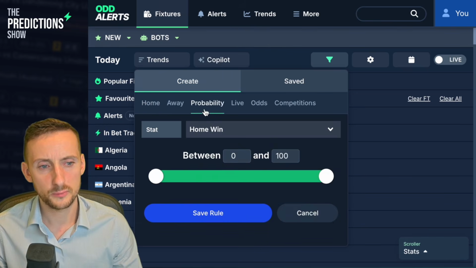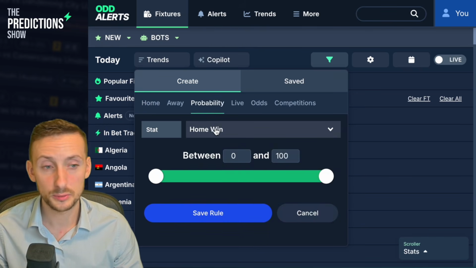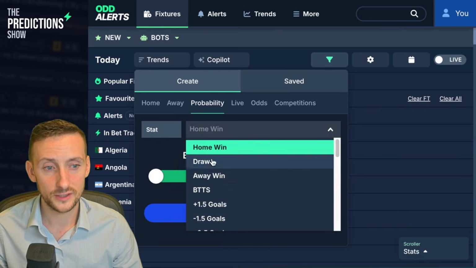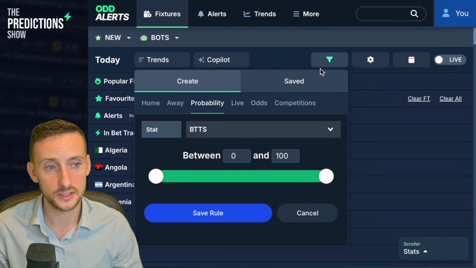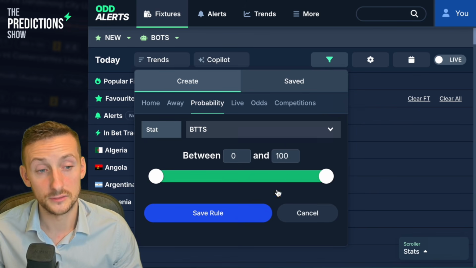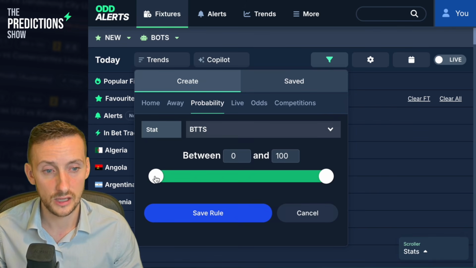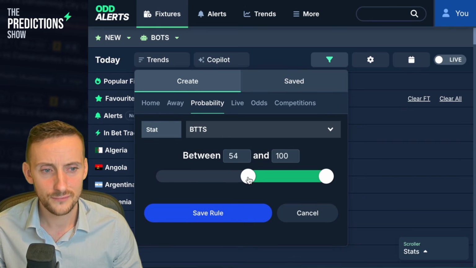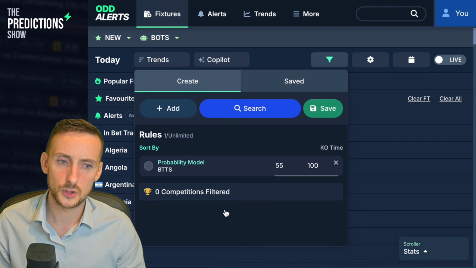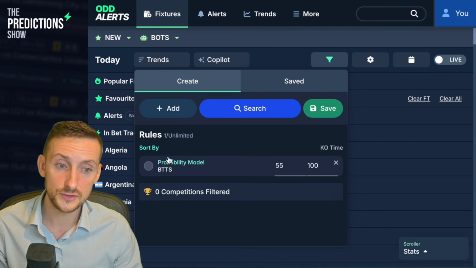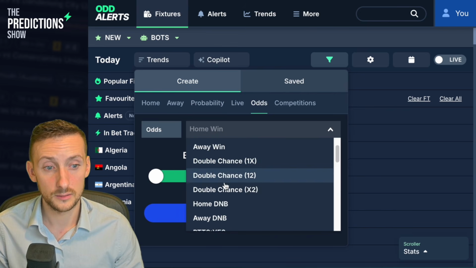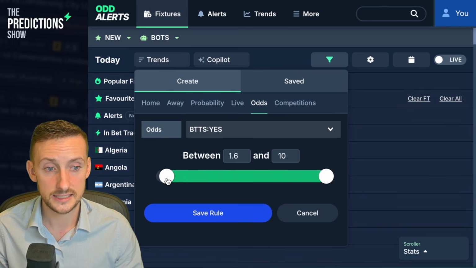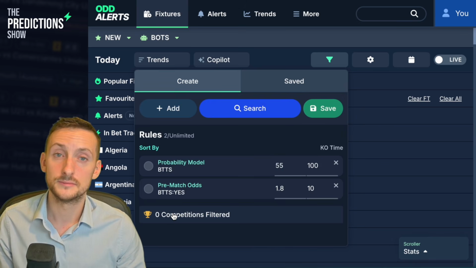So we're going to start with probability. We're going to lean on the probability model in this quick filter. And if you want to follow along, link in the description to this website, click the filter icon, and you'll be able to create filters just like this. We're going to say 55%. So the implied odds will be under evens for this. And then we're going to add the odds for BTTS, let's say 1.8 or higher.